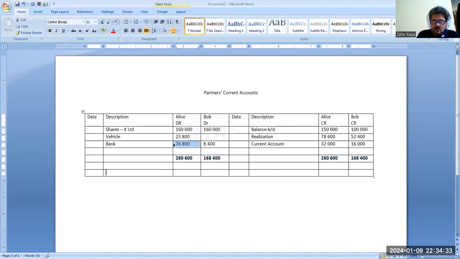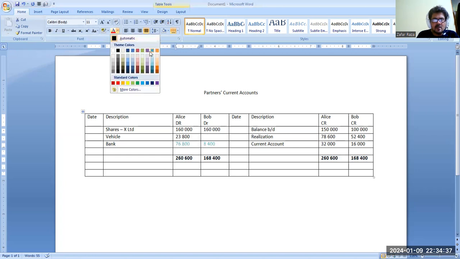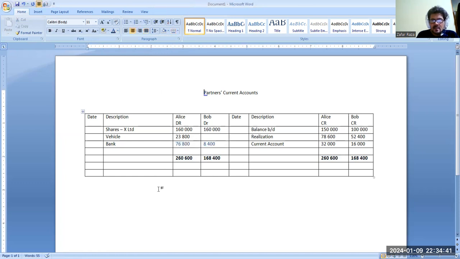Now, do we have this amount available in our bank account? Getting my point clear? Is this available? So what we do?